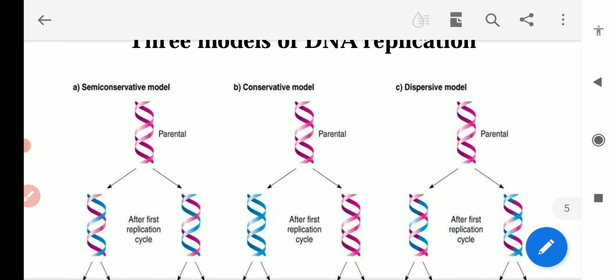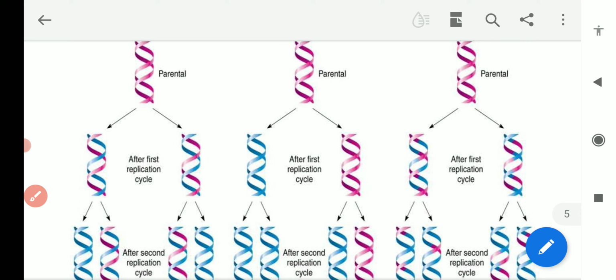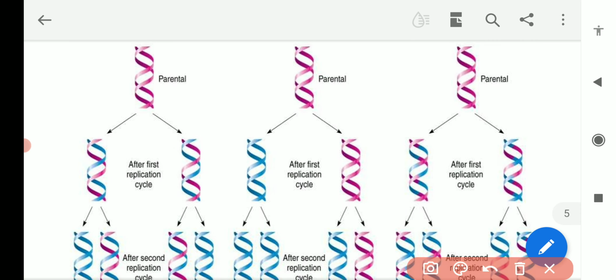The dispersive model said that this DNA molecule will be broken into segments, and some segments will be in one cell and some in another cell, and in between, the new DNA strands will be synthesized.